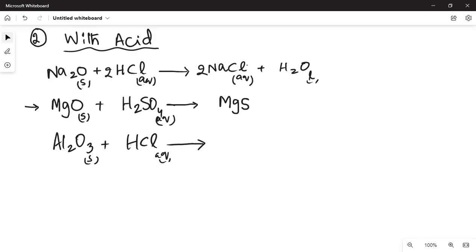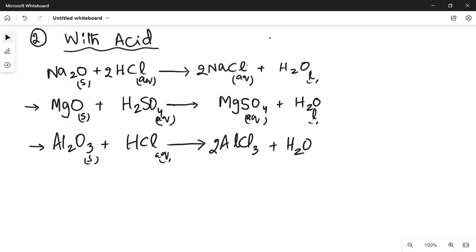MgSO4 plus H2O. शाबाश, good. Magnesium sulfate बनेगा और साथ हम water भी बनाएंगे. And magnesium sulfate again would be soluble, water liquid. This one is already balanced. Aluminum oxide plus HCl would make aluminum chloride plus H2O. So to balance all this, we'll put 2 with AlCl3, 6 with HCl, 3 with water. AlCl3 is sparingly soluble, so we can write solid with it, water liquid.